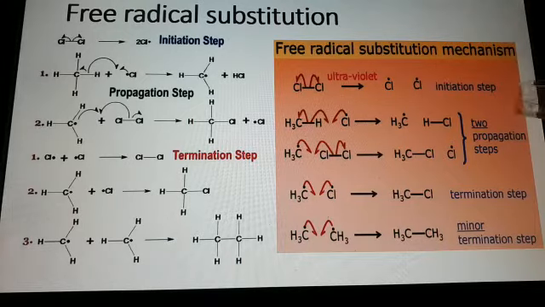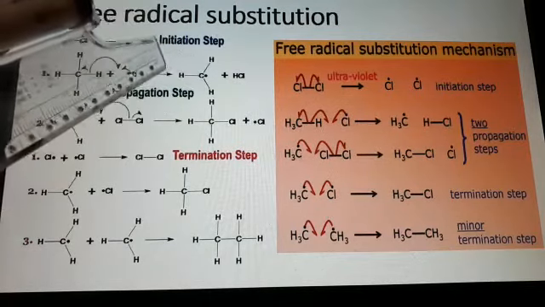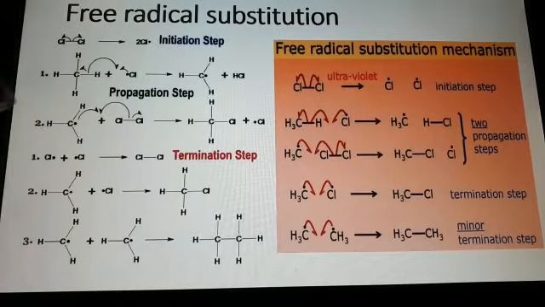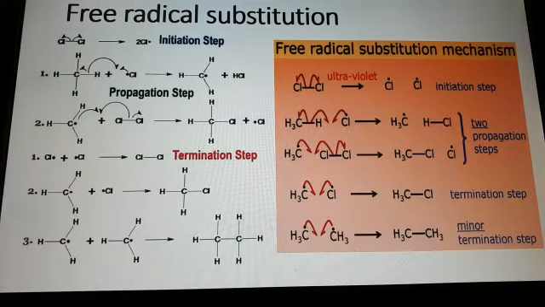The next one again reacts in the same way, and this way it is the free radical substitution reaction.